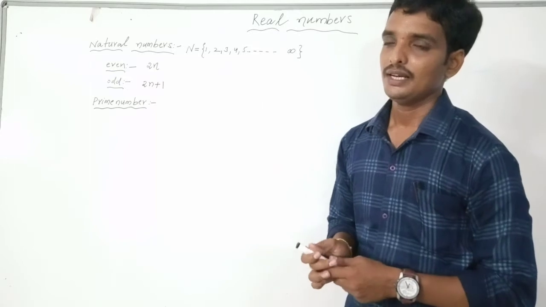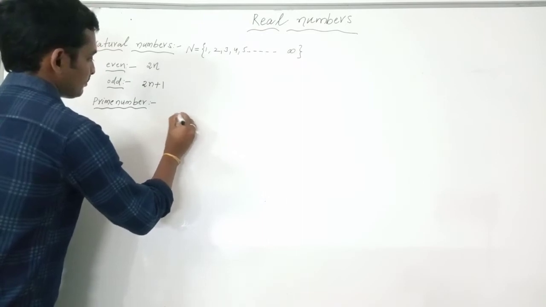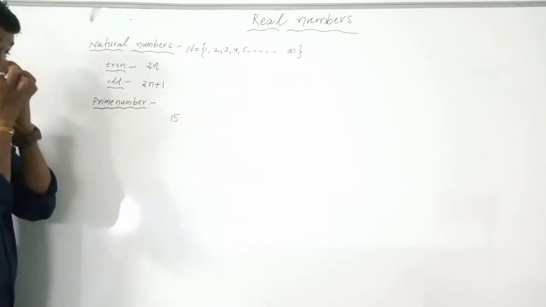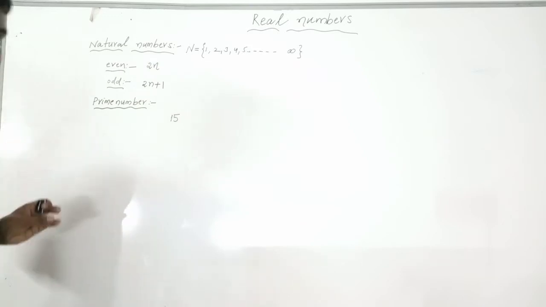Did you understand? Take one number. For example, I am taking the number 15. Can we write the factors of 15?